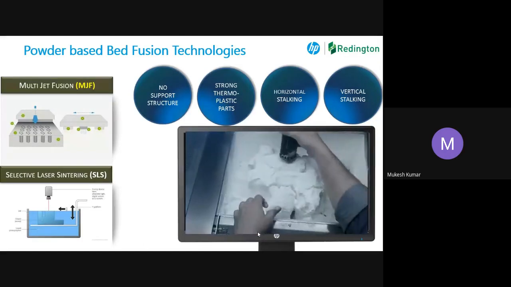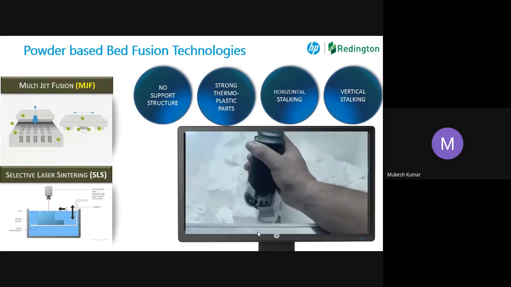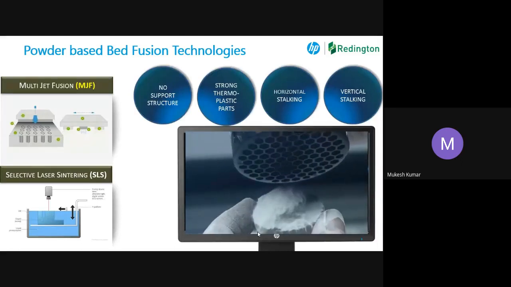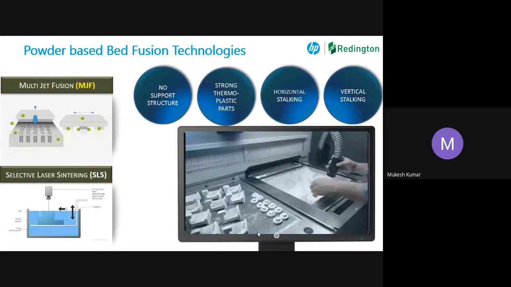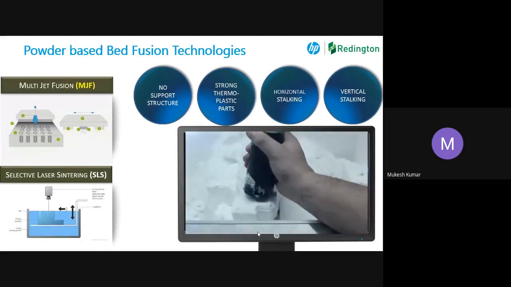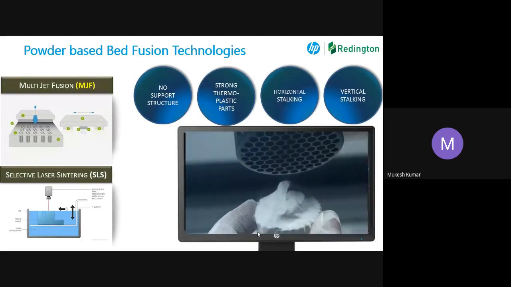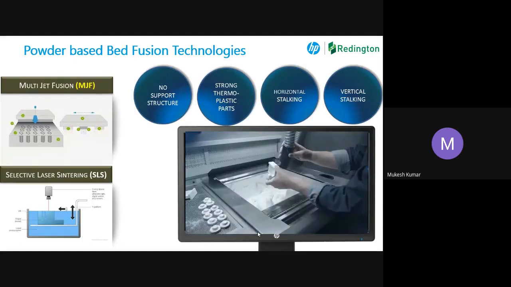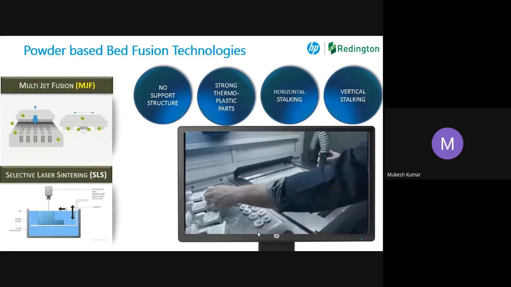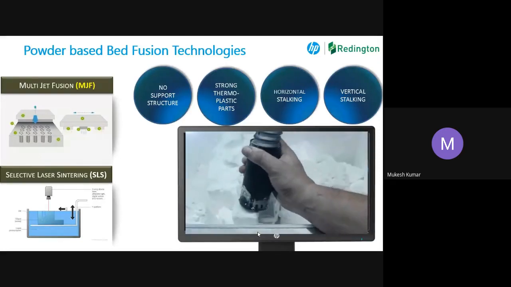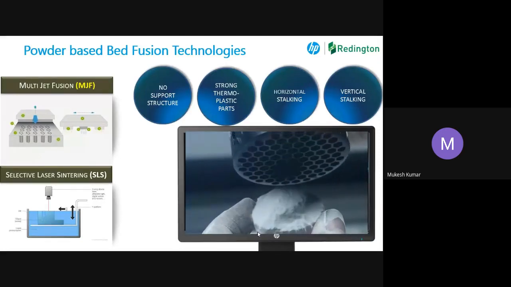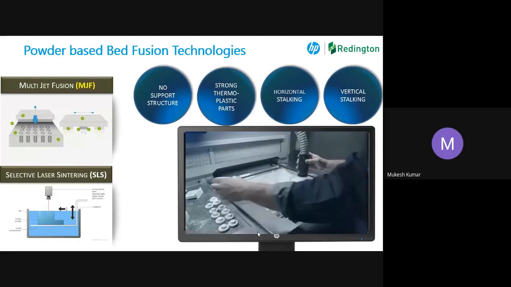So what is the advantage of powder-based over non-powder based? Basically, it doesn't require any support structure. In case of FDM and SLA, you need to have a support structure. Here it is not required. SLS and multi-jet fusion technology use real thermoplastic, which is used by the industry for their end-use parts.